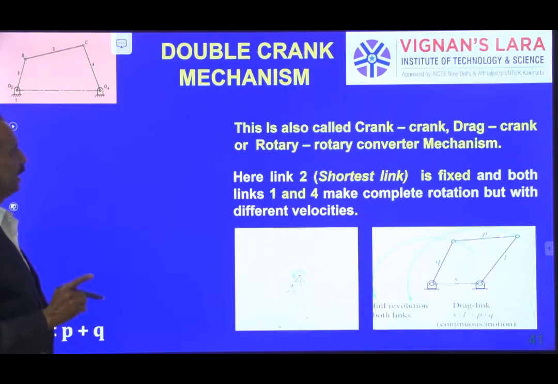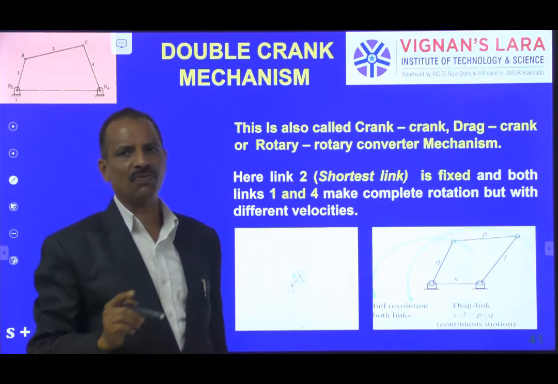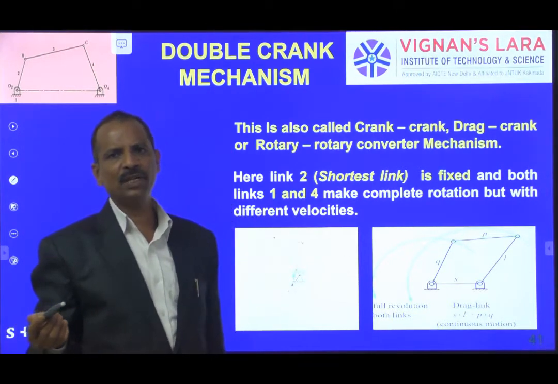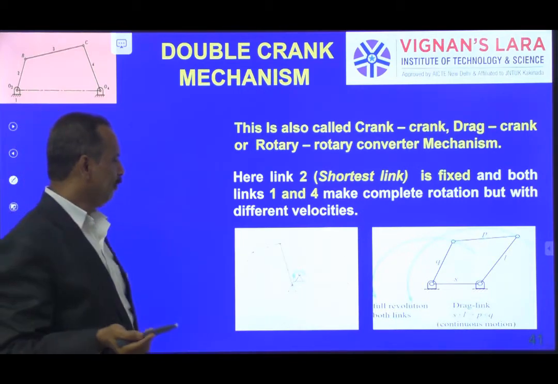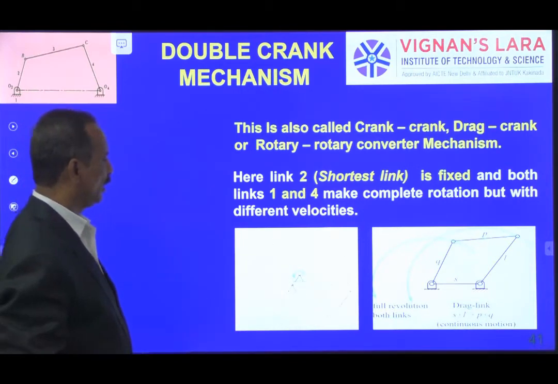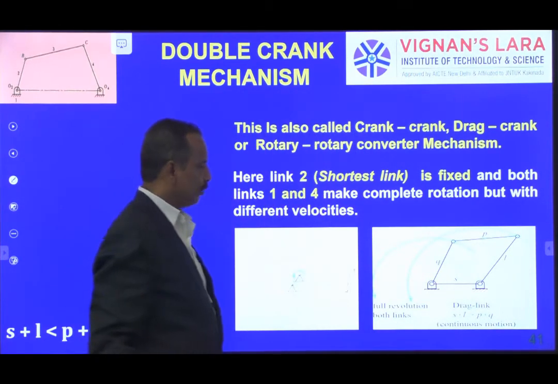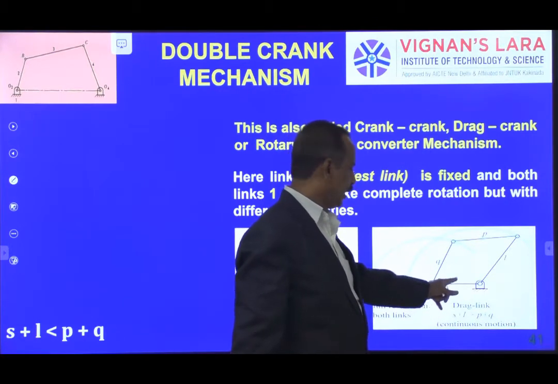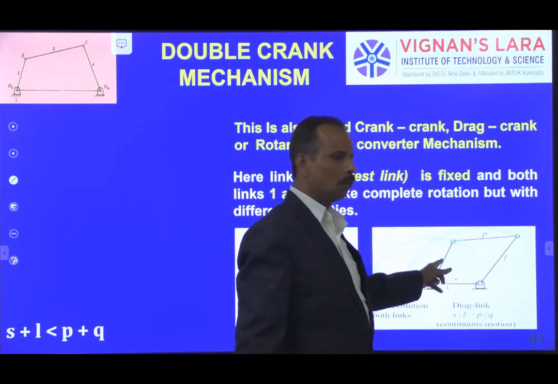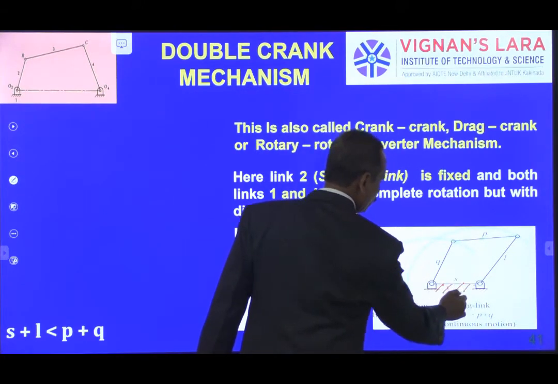Now let us see the other one, where the shortest link is fixed. Earlier we fixed the links adjacent to the shortest link. Now I am fixing the shortest link itself. You can see here a mechanism with 4 different lengths of links: shortest, largest, and the other two, P and Q. I have fixed the shortest.